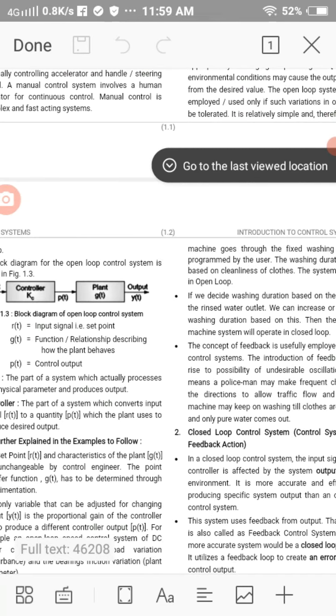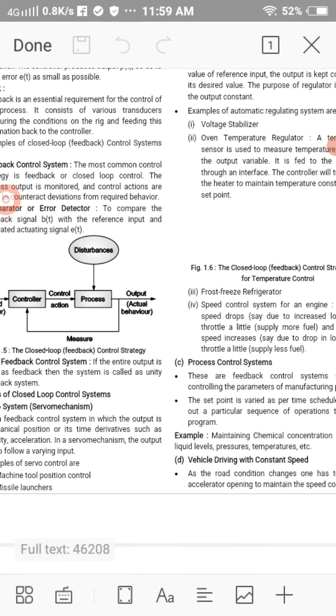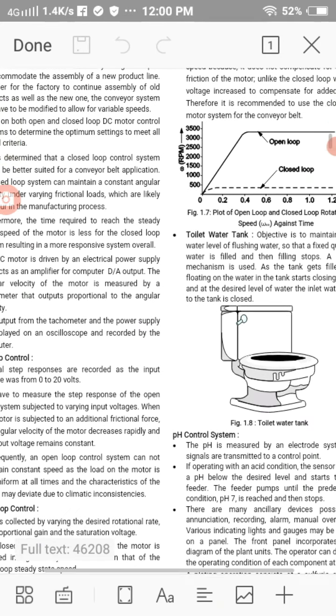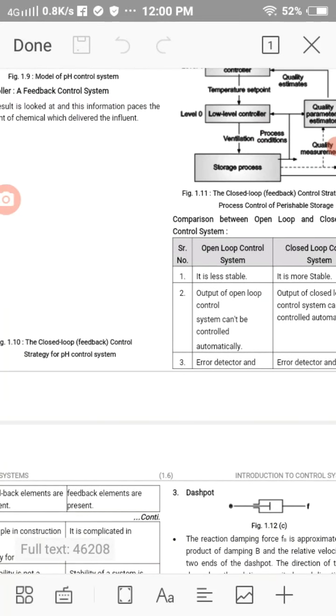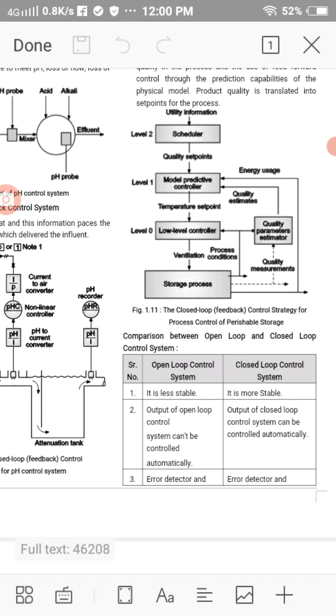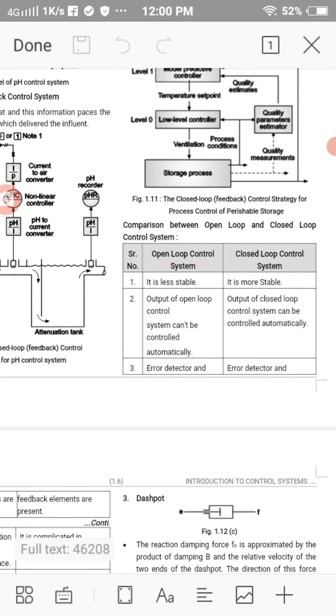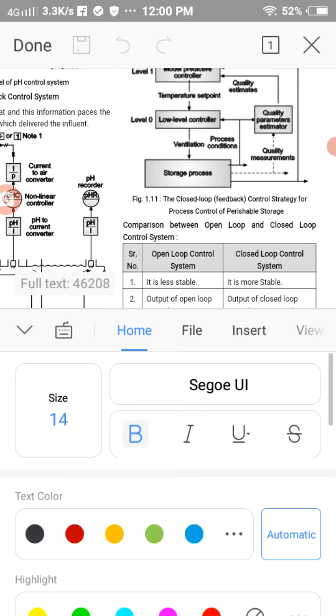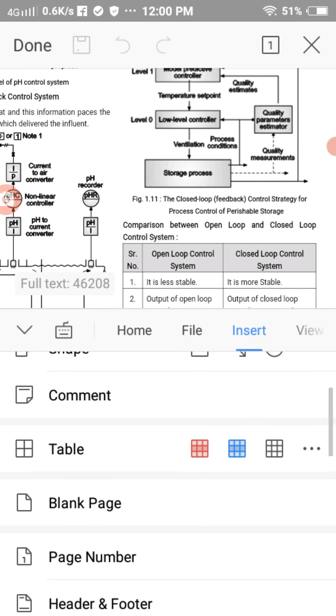the difference between open loop and closed loop system. Let us go to that portion exactly. I am opening a bookmark so that you will understand it properly.